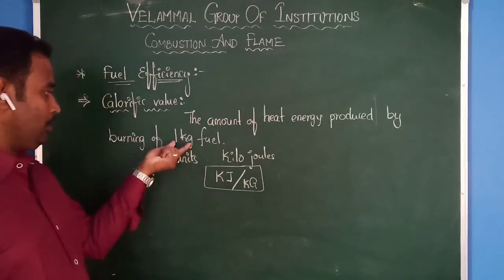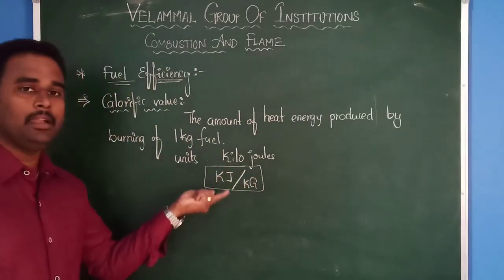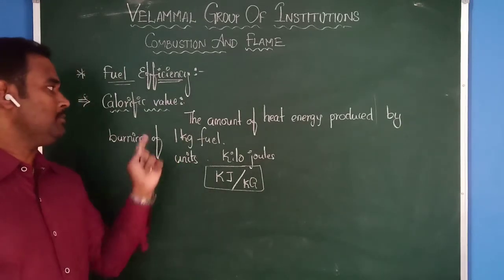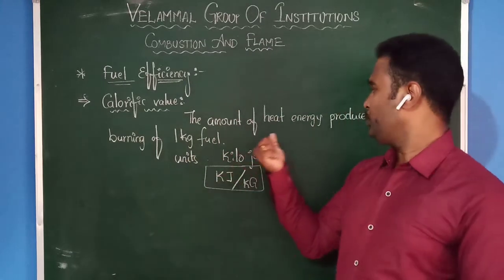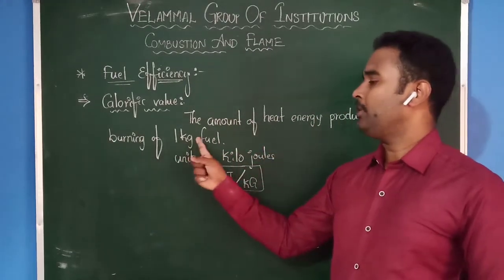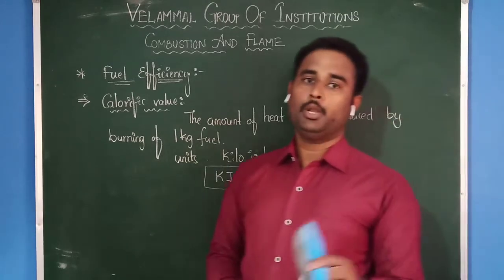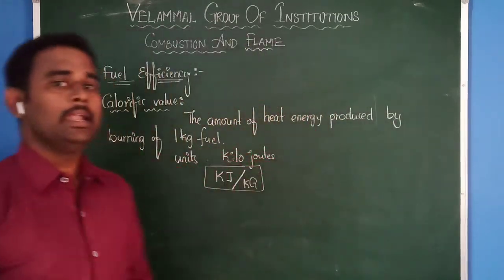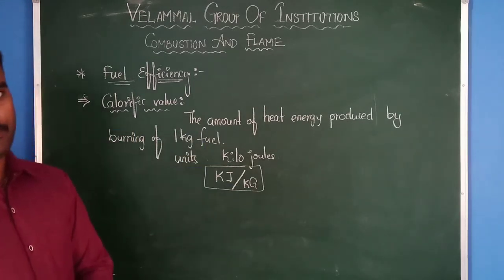Usually we calculate the calorific value for 1 kg, that's why we calculate in kilojoules. Therefore, calorific value is the amount of heat energy produced by burning of 1 kg of fuel, and the units are kilojoules per kg.